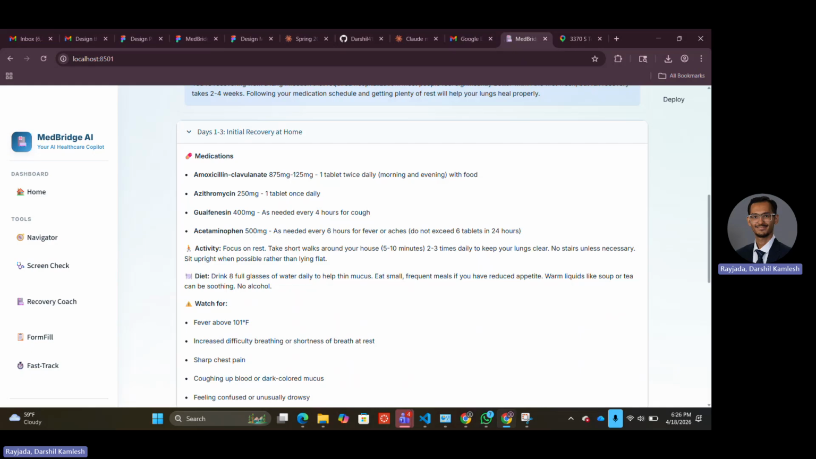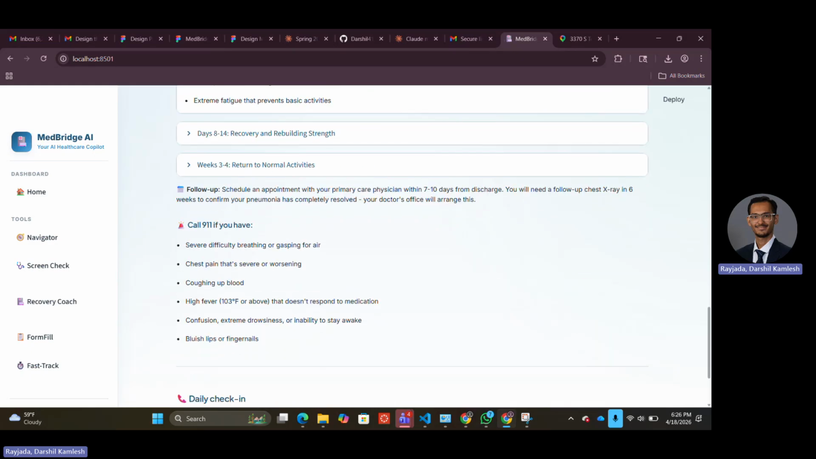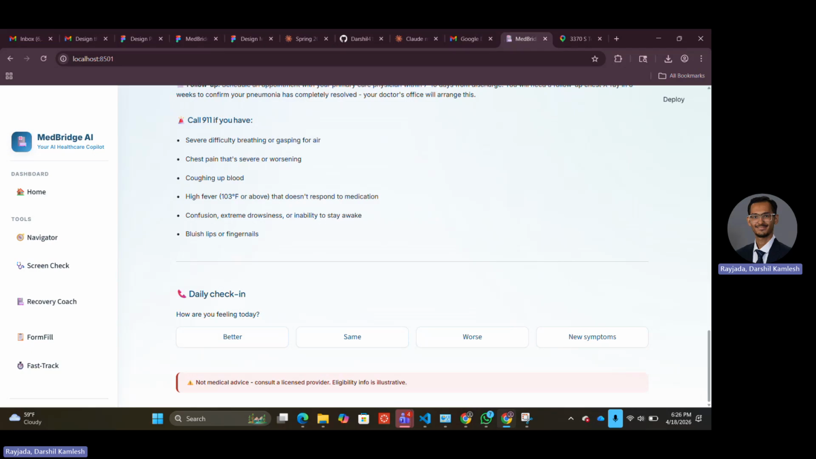This will give her a day by day recovery plan, starting from day 1 to 3, 4 to 7, and so on. And she also has a feature of daily check-in. If she selects any of these, the feature will also give her a recommendation accordingly.